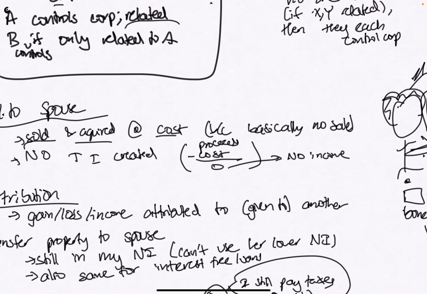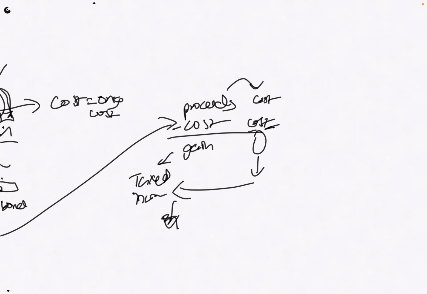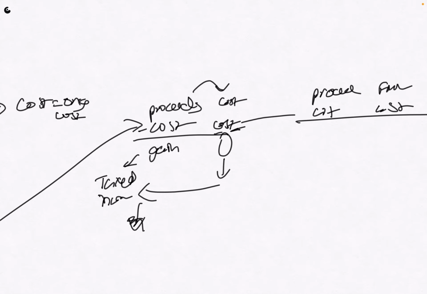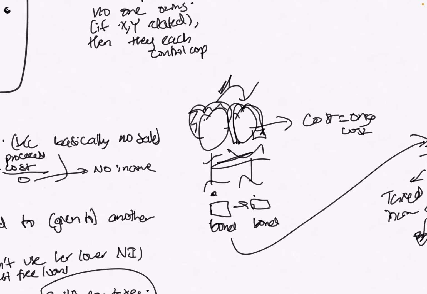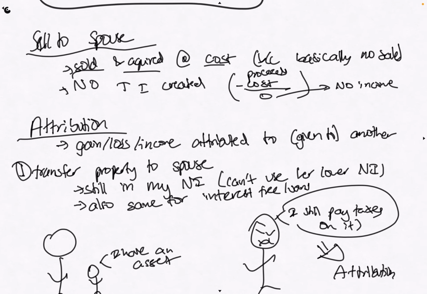What does this mean? Basically, I don't pay any taxes on the gain. But if in the future the spouse decides to sell it at some fair market value, remember, for them the cost is going to be the cost. This difference would, I think, apply to me. I'm going to refer back to that. Is that the attribution thing? Yeah, okay.